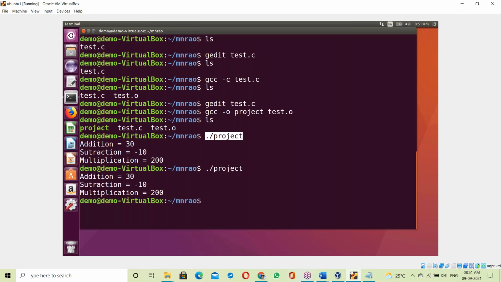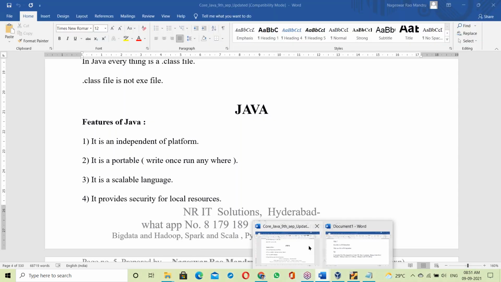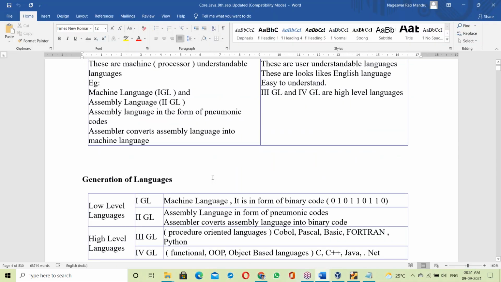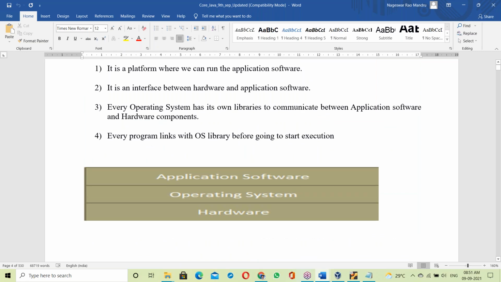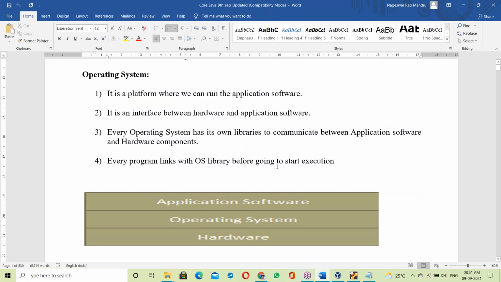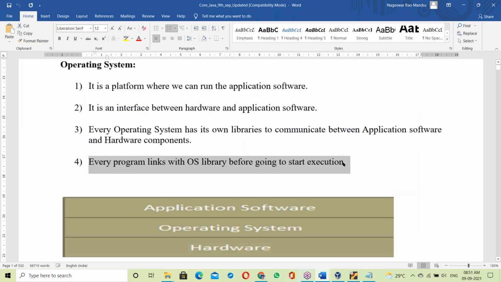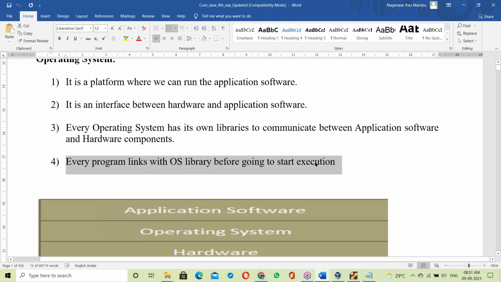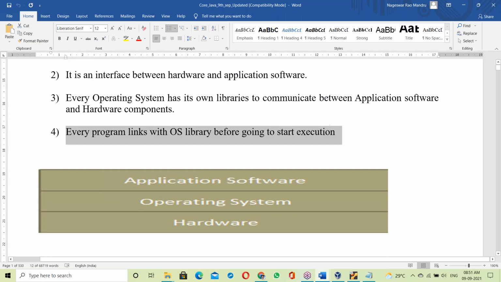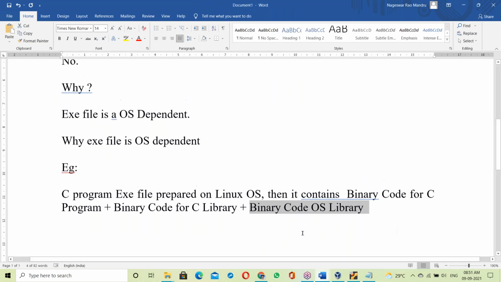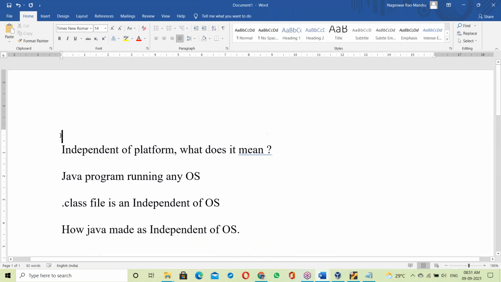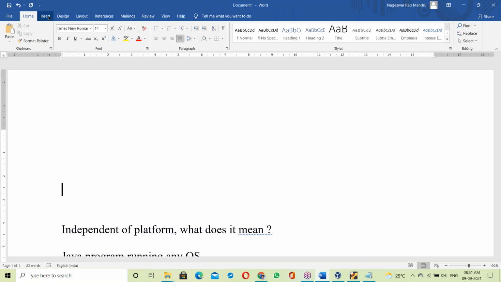Okay. See, previously, in the previous class, we discussed one point here. Every program links with the OS library before starting execution. Yes, every program has to link. These application software, maybe C, C++ or Java, something like this. So every program has to link with the OS library.